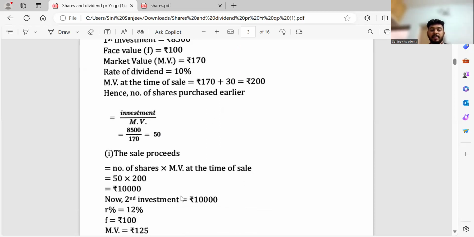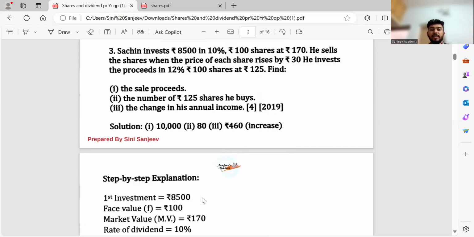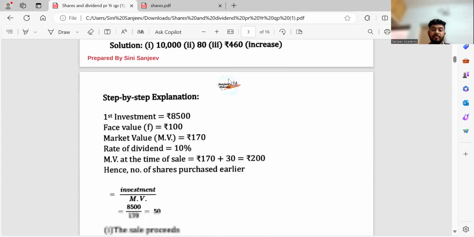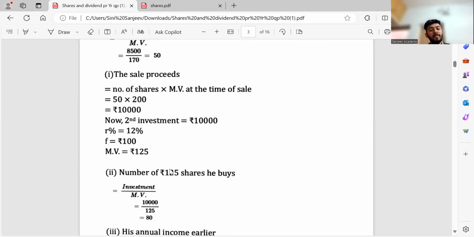Correct? Now his second investment, 10,000, what is the rate? Go back to the question and see, he invests the proceeds in 12% rupees 100 shares at 125. So whatever money 10,000 he is getting, correct? Yes. So what is the face value of the share he's investing? 100. And what is the market value? 125. So with 10,000 rupees he buys what? At 125, the number of shares he gets is 80.